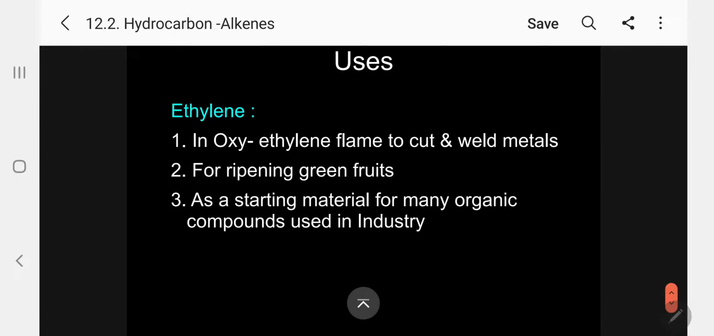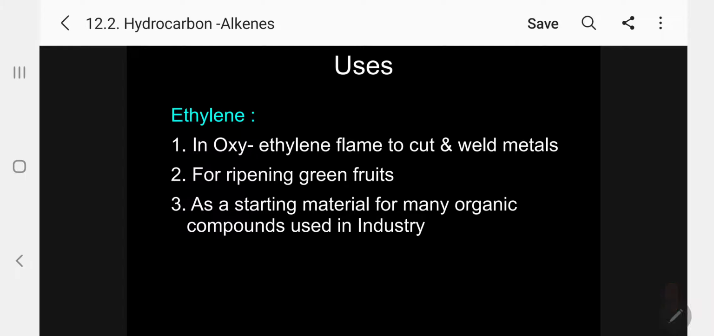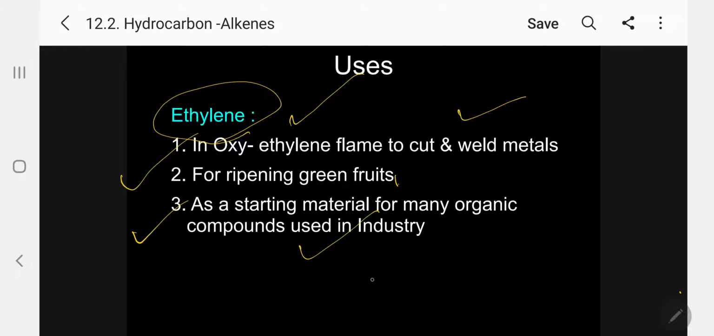Please follow. Coming to uses. Ethylene, a famous gas, in the form of oxyethylene flame is used to cut and weld metals, by mixing oxygen and ethylene gas. Number 2, for ripening green fruits. Green fruits can be ripened by passing ethylene gas; normally it is not good for health. Number 3, as a starting material for many organic compounds used in industry. This is very, very important under uses. Kindly follow.